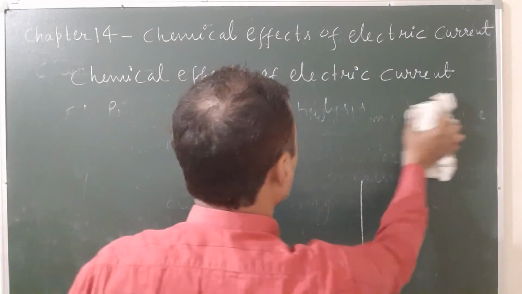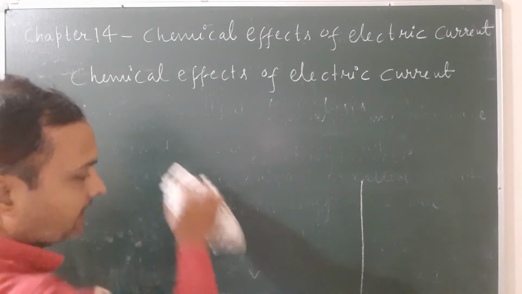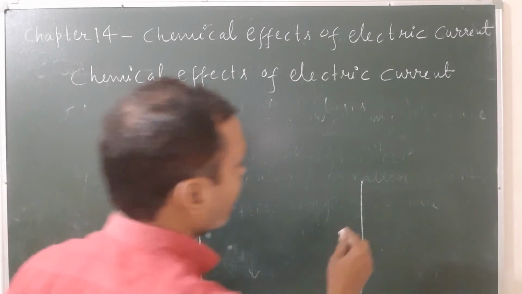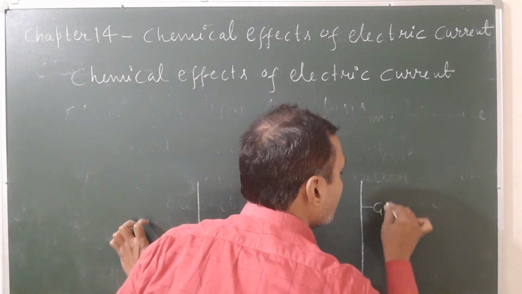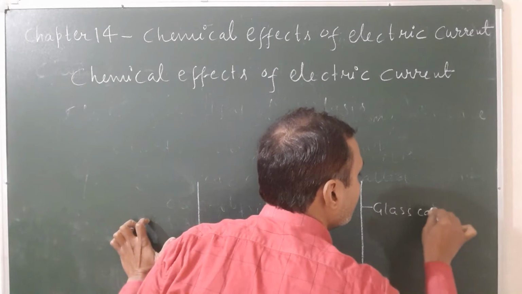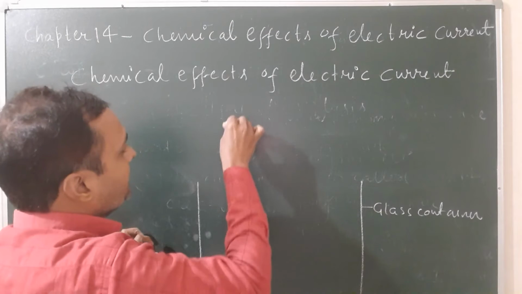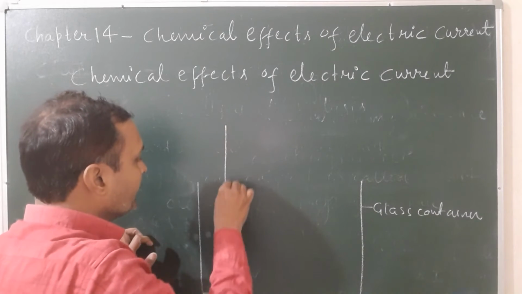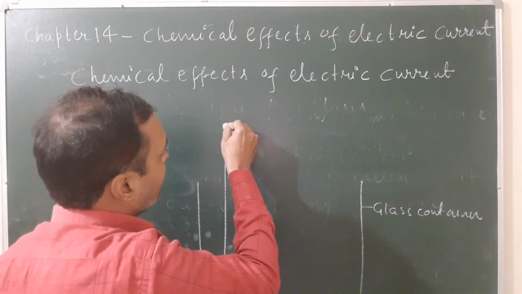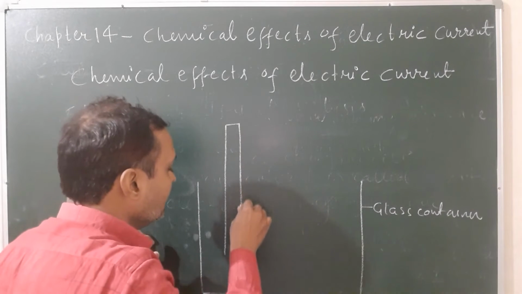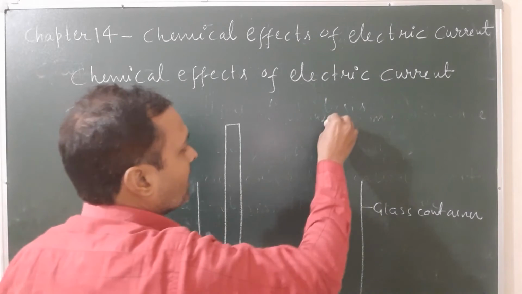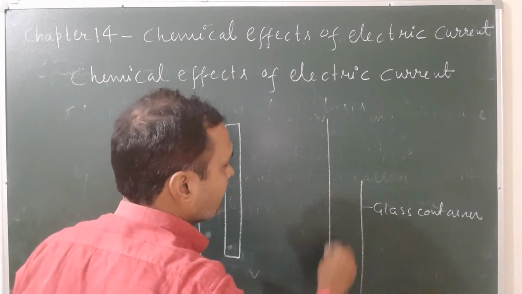See the components of an electrolytic cell. This is the glass container, and it has two metallic rods that are known as electrodes. Mainly, they are made up of carbon, that is graphite.